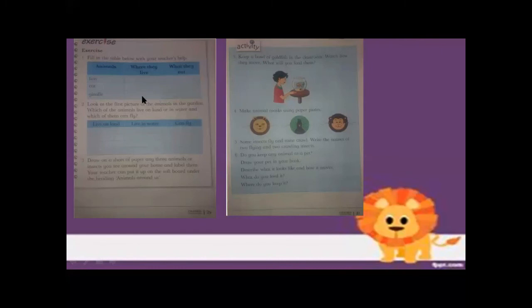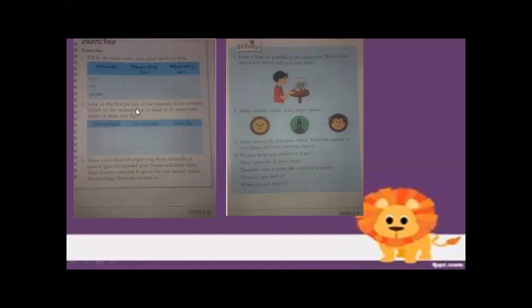by yourself. Okay? Lion lives in jungle, lion eats meat, cat lives around your homes, cat eats meat, giraffe lives in jungle and forest. You can also write here the word forest. And what they eat? Leaves and grass.